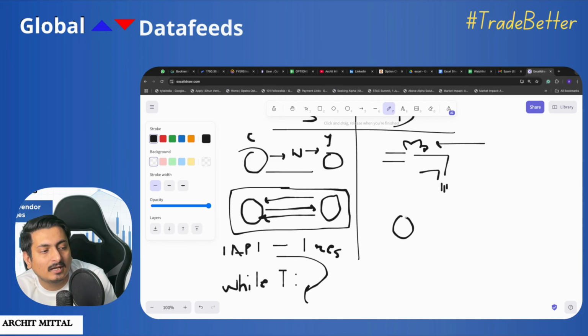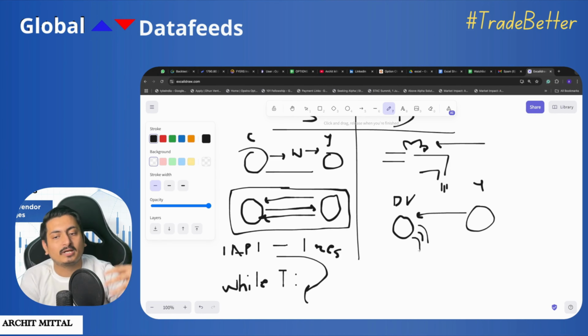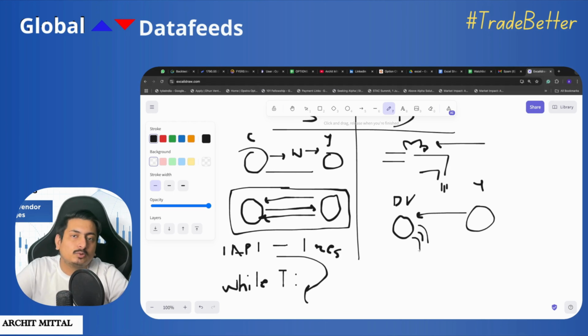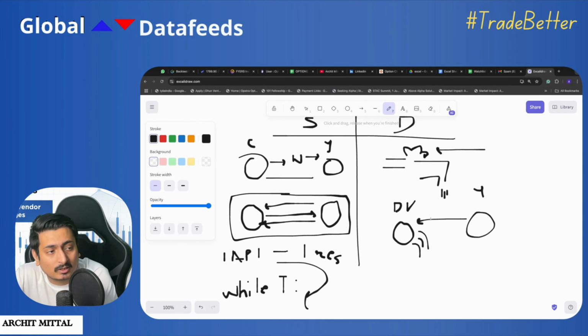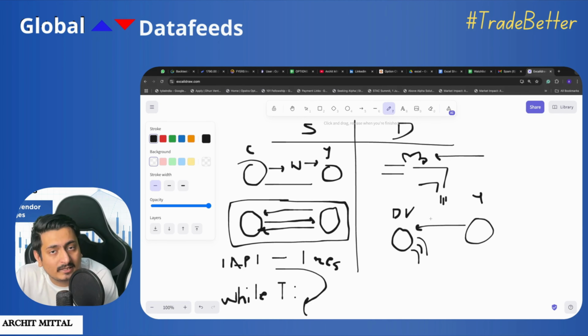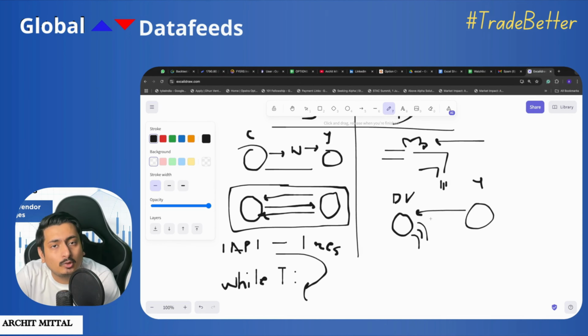Similarly, in this, let's say this is your data vendor and this is you. You request the data vendor for the data and the data starts flowing to you. Now you can utilize this data again and again and again. There is no response back or there is no stopping of the data directly. So this is how the dynamic APIs work. The other name of dynamic APIs is WebSockets, which you will be finding in many of the documentations of multiple data vendors, and you have to use the WebSockets efficiently so that you can have the real-time data with you.